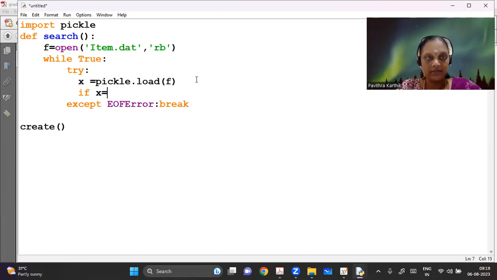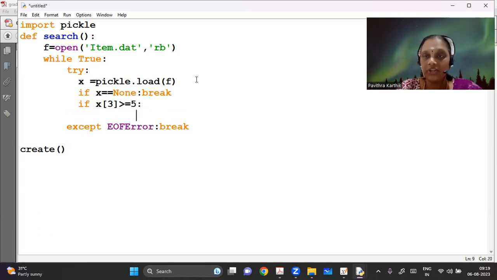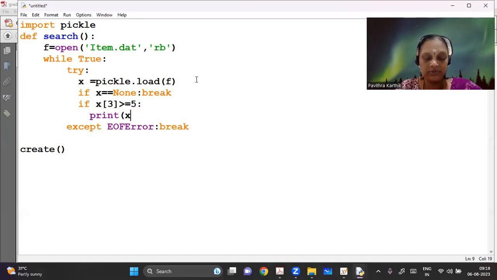If X is equal to None, break. That is, in case X is not there, there's nothing returned in X, then break. Else, what I am doing, if X of 3 is greater than or equal to 5, this is how I check for the price. I have to print X. So I can print the same way as just X, wherein I will get only those values.